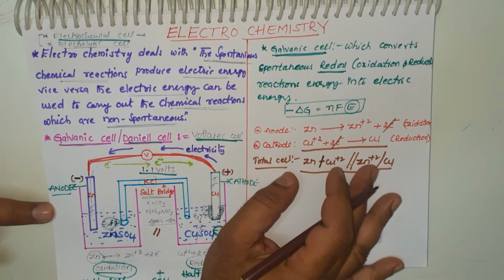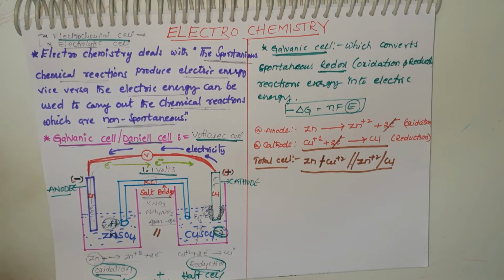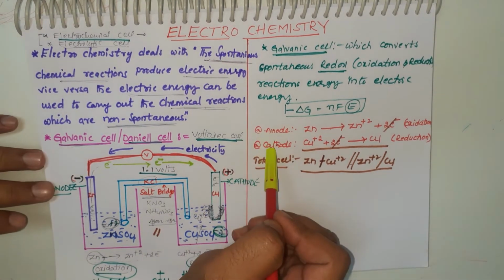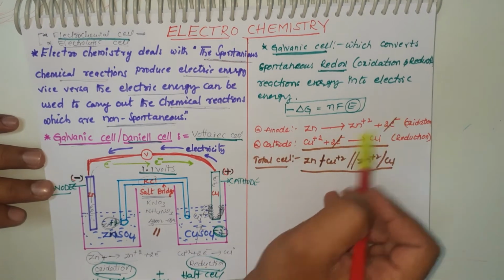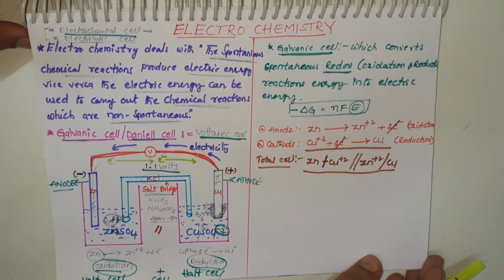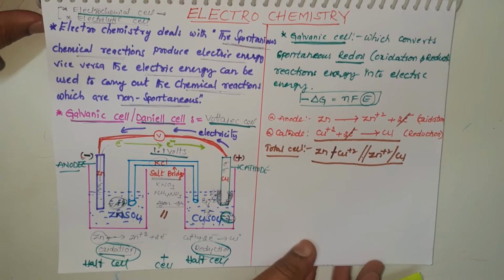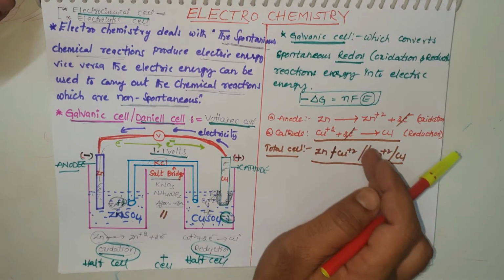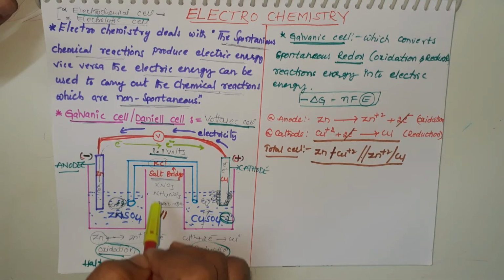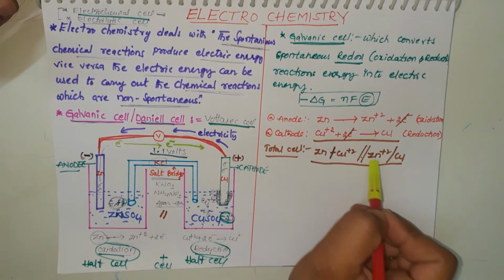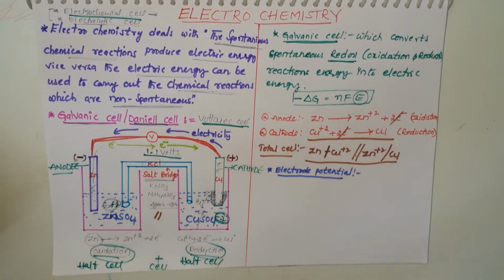Very, very important for this reaction. Anode and cathode reactions are half cell reactions. When we write the total cell reaction, we cancel the electrons that are transported, and we write Zn by Cu plus 2, where the double lines show the salt bridge, Zn plus 2 by Cu.